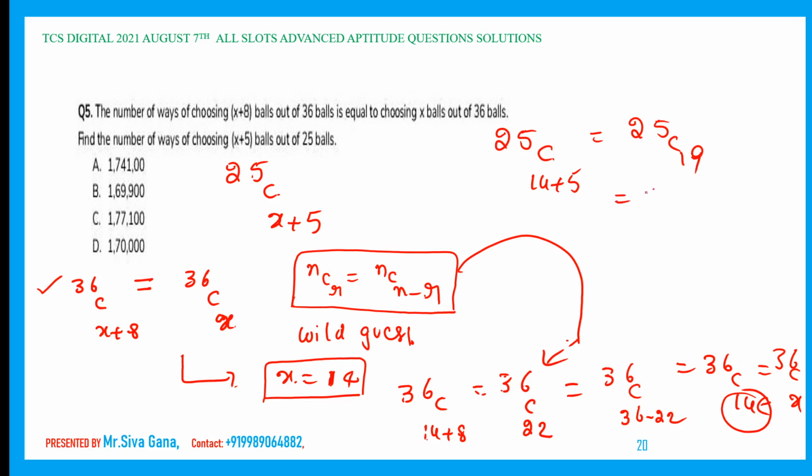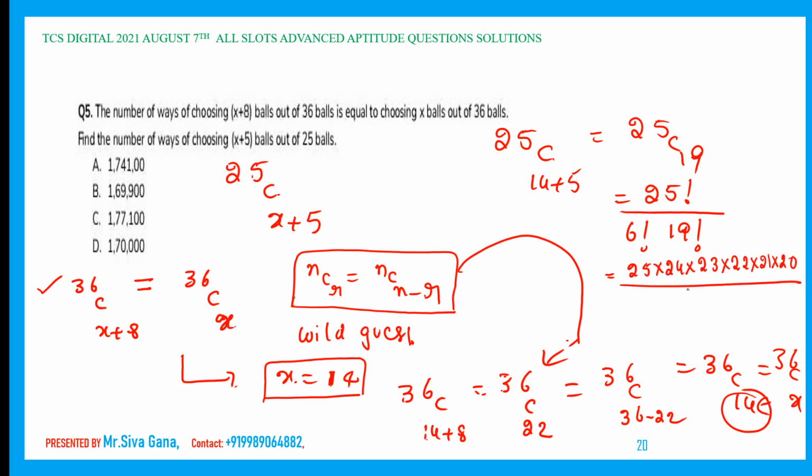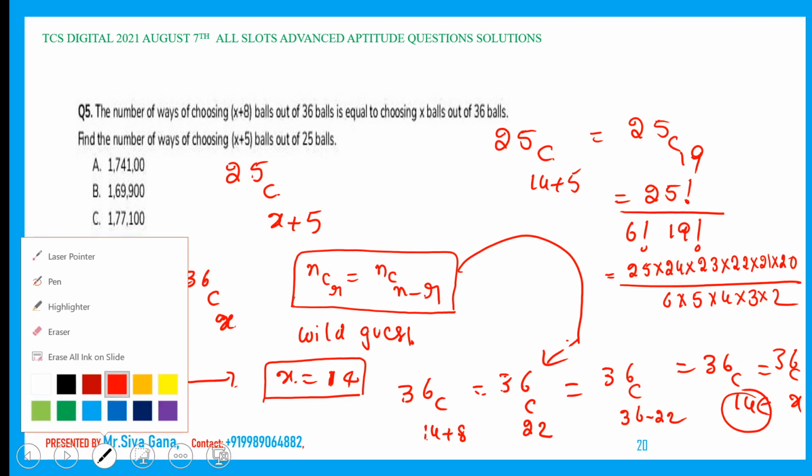25C19 is nothing but 25 factorial divided by (n-r) factorial, 6 factorial, into r factorial, which is nothing but 25 into 24 into 23 into 22 into 21 into 20 divided by 6 into 5 into 4 into 3 into 2. 19 factorial gets cancelled. Okay, let us see closely; I'm changing the color for better presentation.